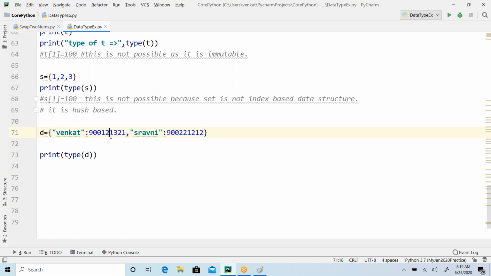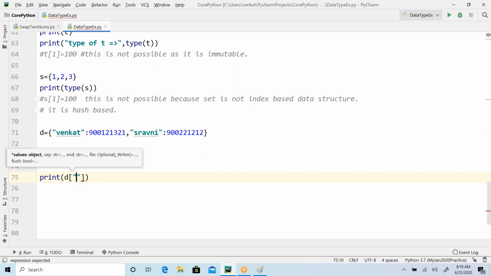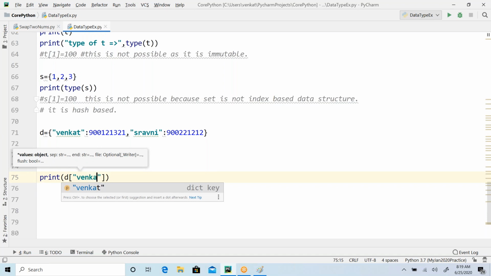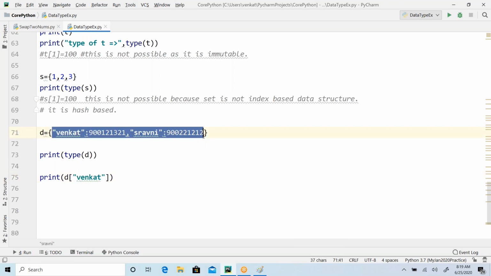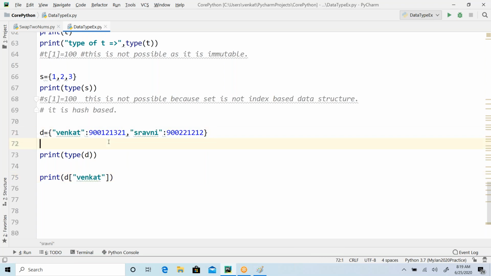Using keys, you can access the value in a dictionary. So if I wanted to access a particular element, d of, I can give the key. Internally, it is going to calculate the hash code value of this, look for the corresponding key in the given dictionary, and get the value associated with that particular key.